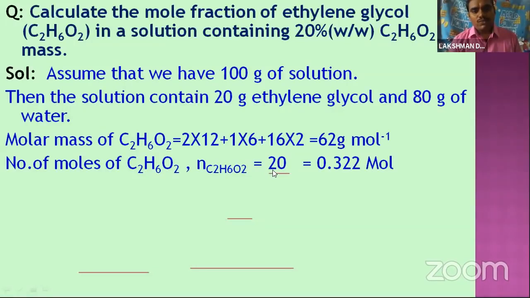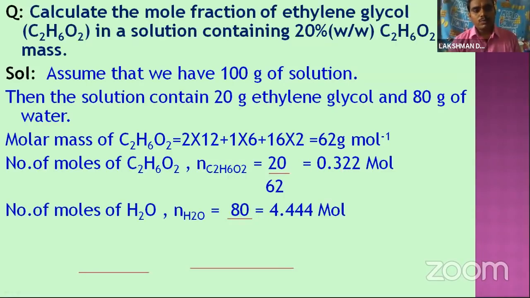The weight given in the problem is 20, and the gram molecular weight we already calculated is 62. So we get 0.322 moles. Now the second one, the number of moles of water, the other component. The mass is 80 and the gram molecular weight is 18. So we get 4.444.